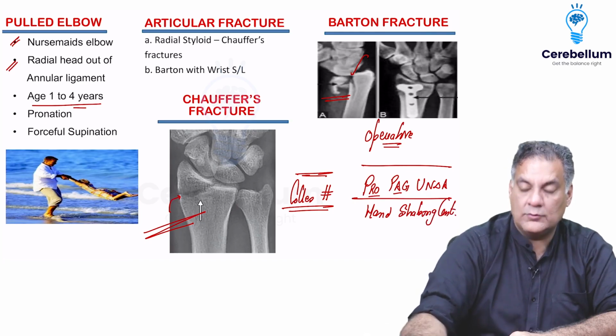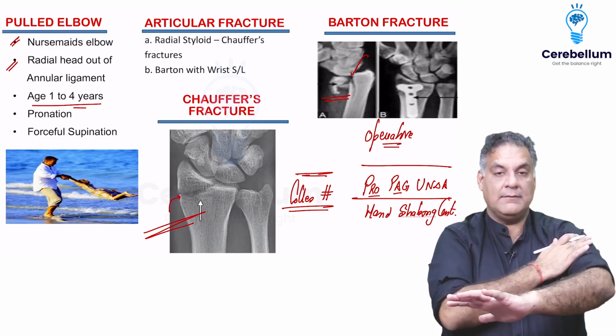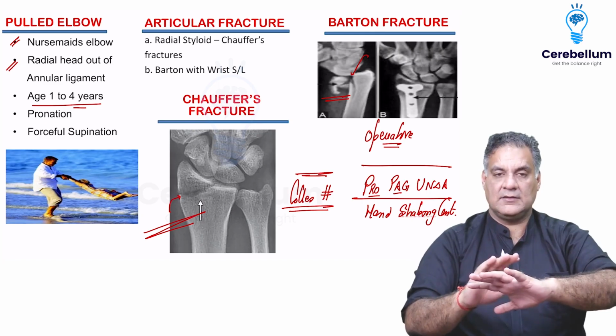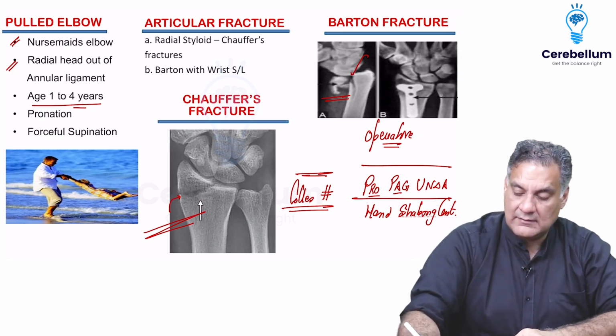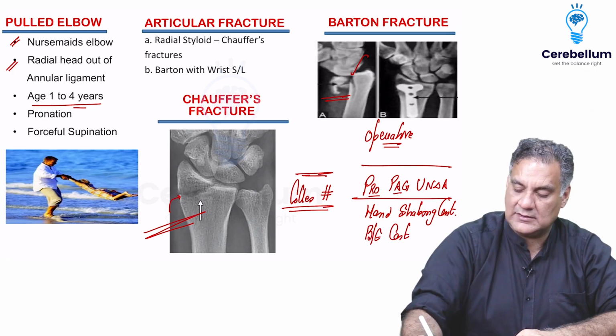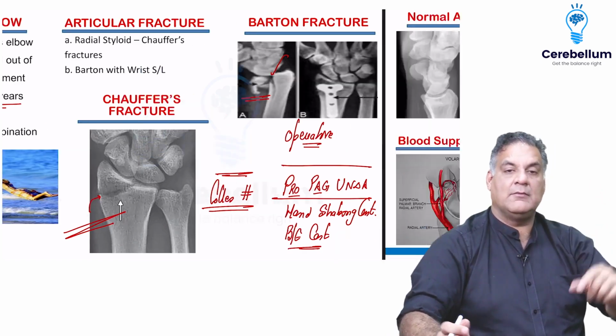Normally, the rule of splint is if you apply a splint for forearm, it should go above the elbow and it should involve the wrist. So it is one joint below and one joint above. But Colles is an exception where you apply a cast which is below elbow because it is usually associated with a lot of stiffness. Whereas Smith, which is opposite of Colles, is an above elbow cast.